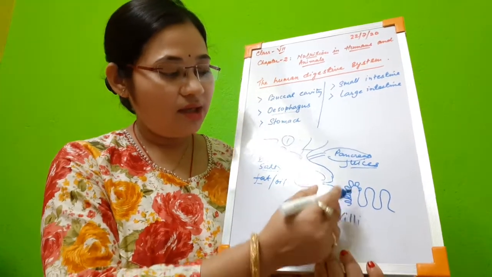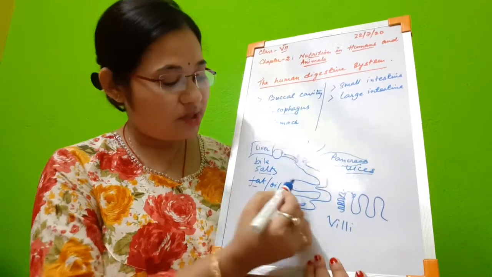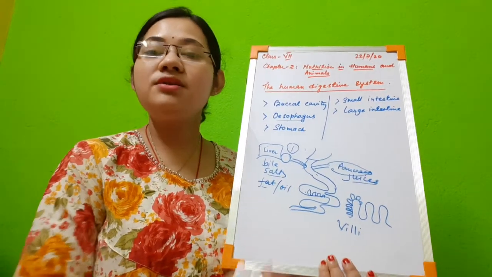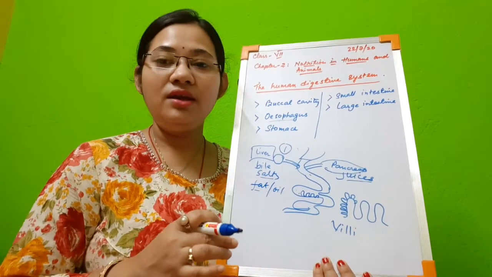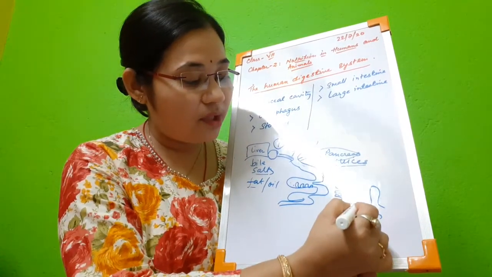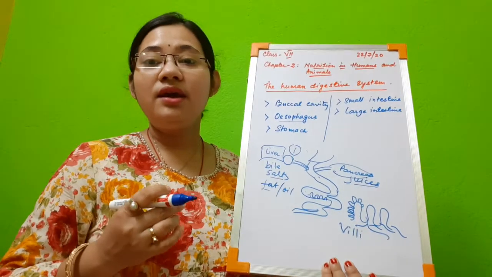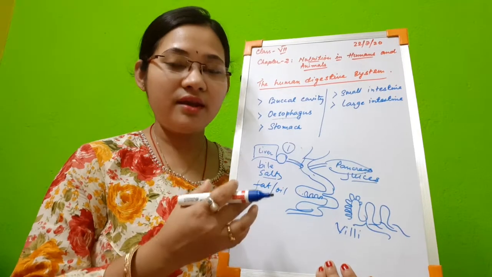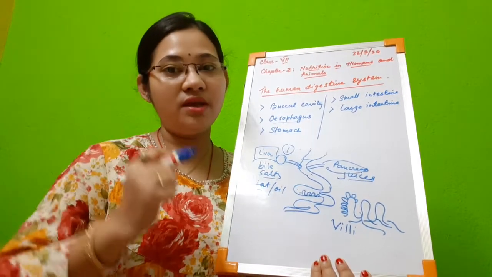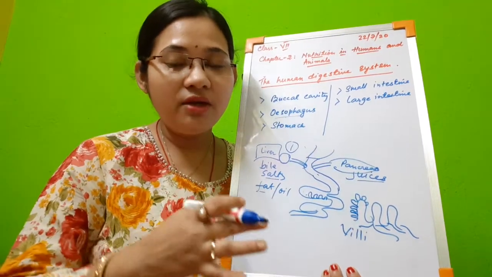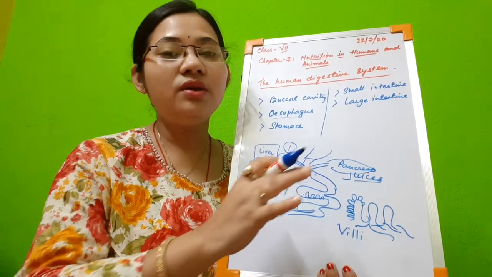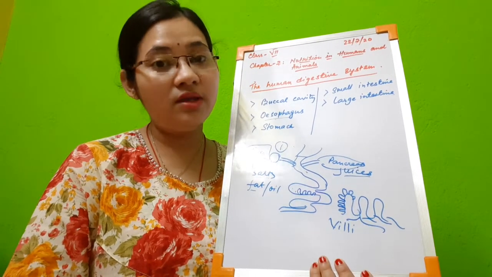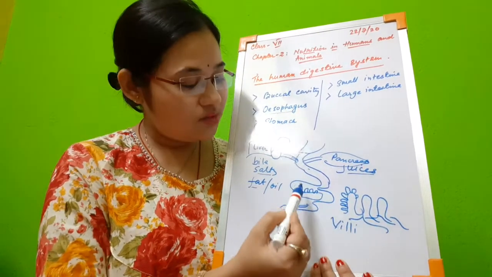So these villi are finger-like projections present in the internal wall of the small intestine. What is the function of these villi? They are richly supplied with blood vessels, and they help in absorption of digested food, and carry that digested food to the bloodstream, from where the blood will carry it to each and every cell and tissue of the body for production of energy.